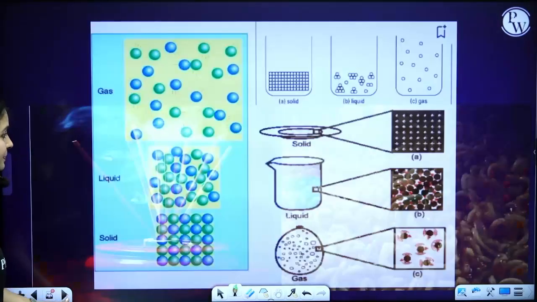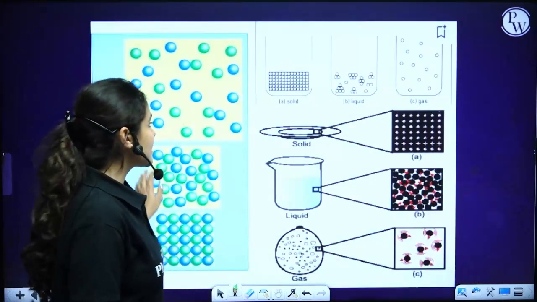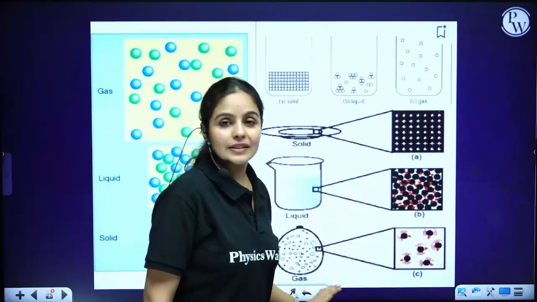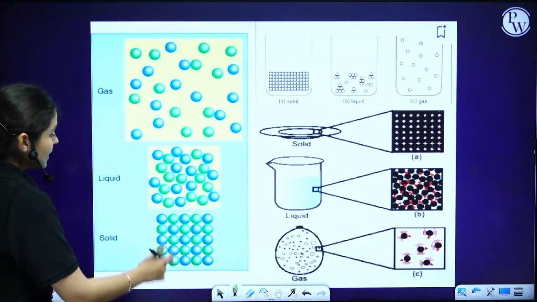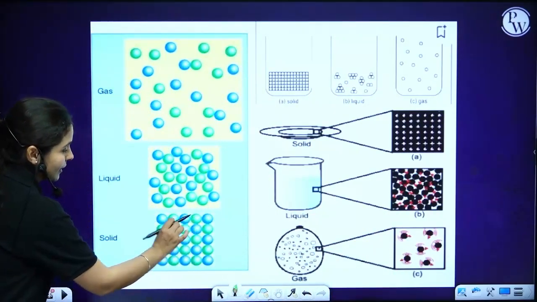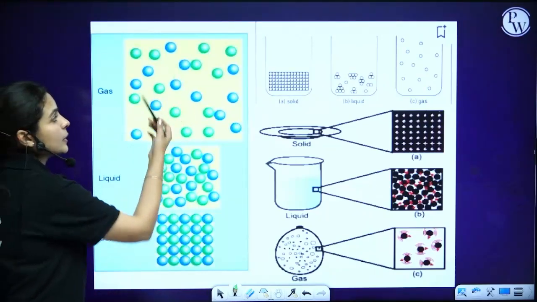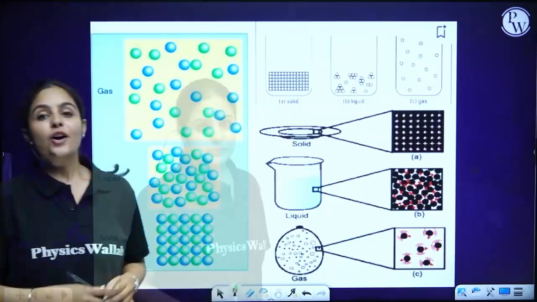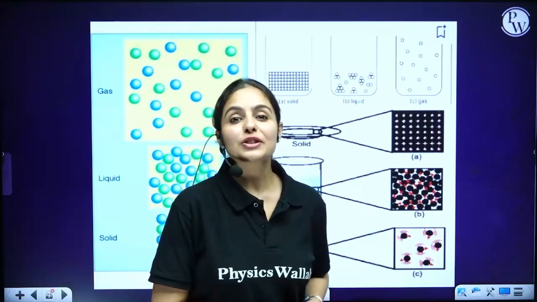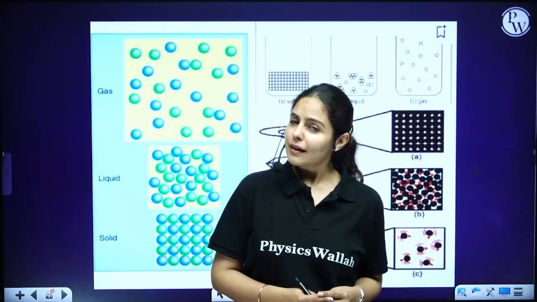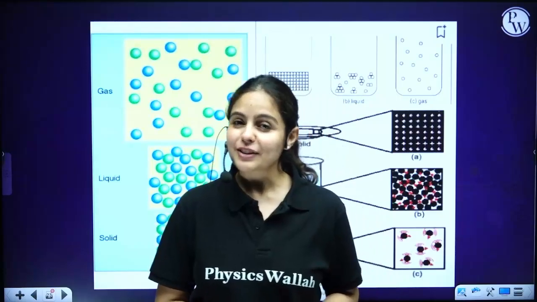in your paper. Alright guys, so this is a comparative diagram that you can look at here. This is solid where particles are quite close, liquid have particles a little far, and in gases they are quite far from each other. Alright guys, so as you've learned solids, liquids and gases, are there more states of matter left?